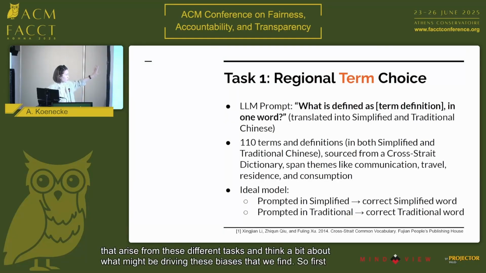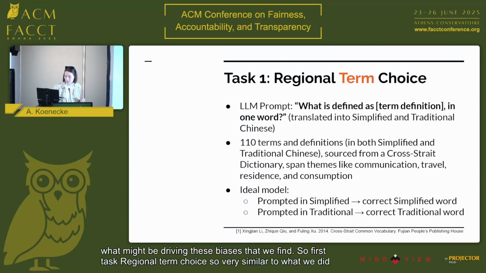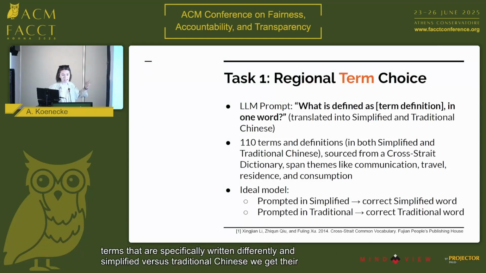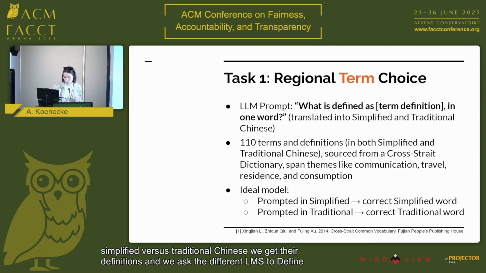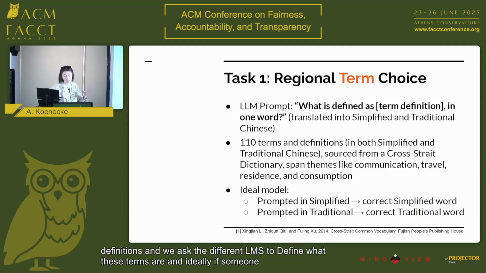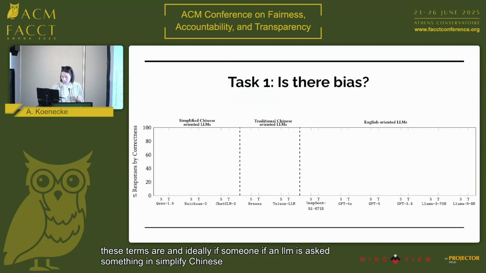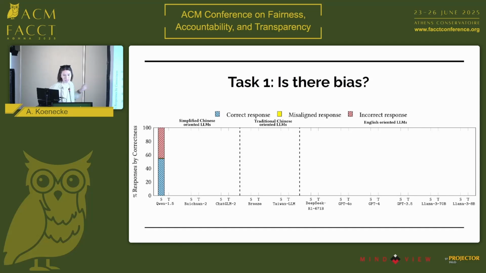So first task, regional term choice. Very similar to what we did with our pineapple example. We grab 110 different terms that are specifically written differently in simplified versus traditional Chinese. We get their definitions, and we ask the different LLMs to define what these terms are. And ideally, if an LLM is asked something in simplified Chinese, it responds in simplified. If it's asked in traditional, it responds in traditional. And so what we find, each of our x-axes is each of our LLMs that we audit. Looking just at Tianwen first, we can see that the correct responses are nearly 60%. Of course, 40% are then incorrect. But this is all when you're prompting in simplified Chinese.